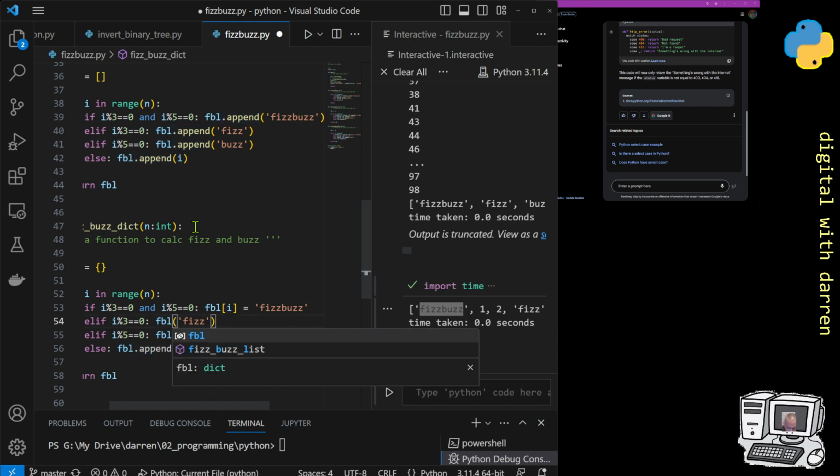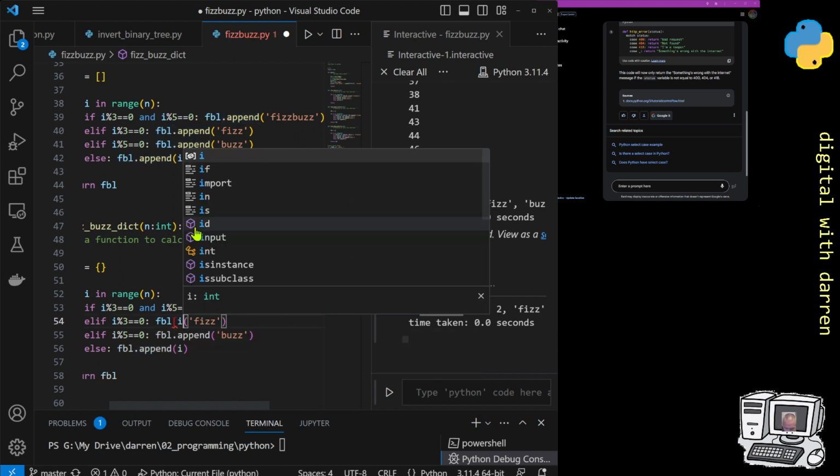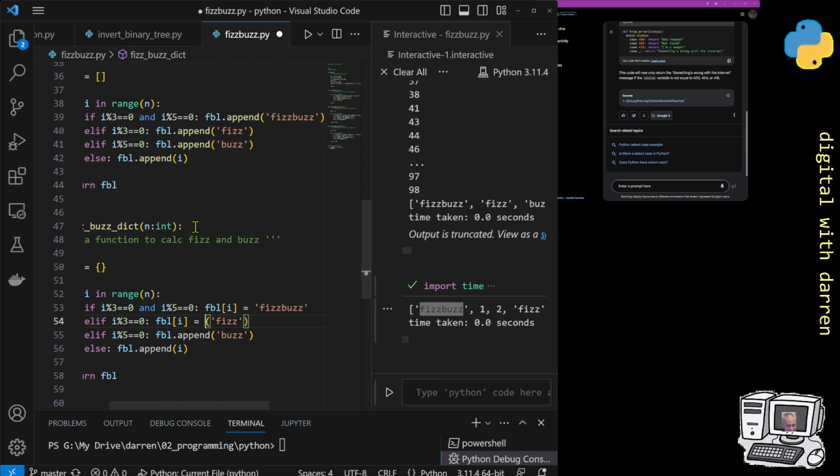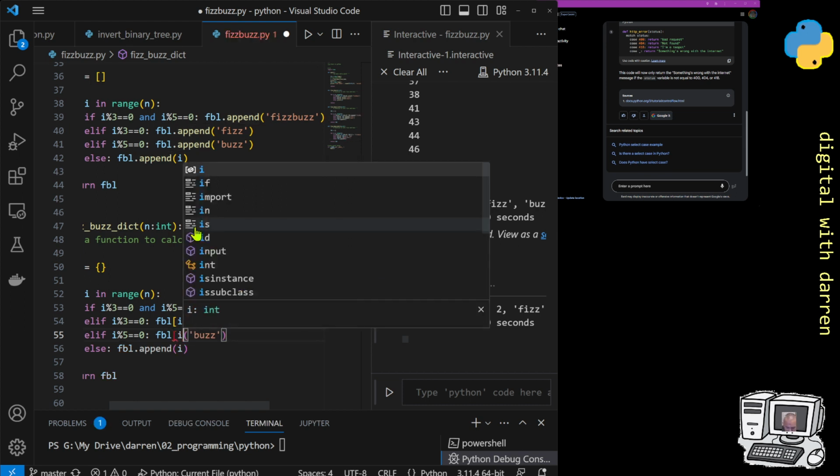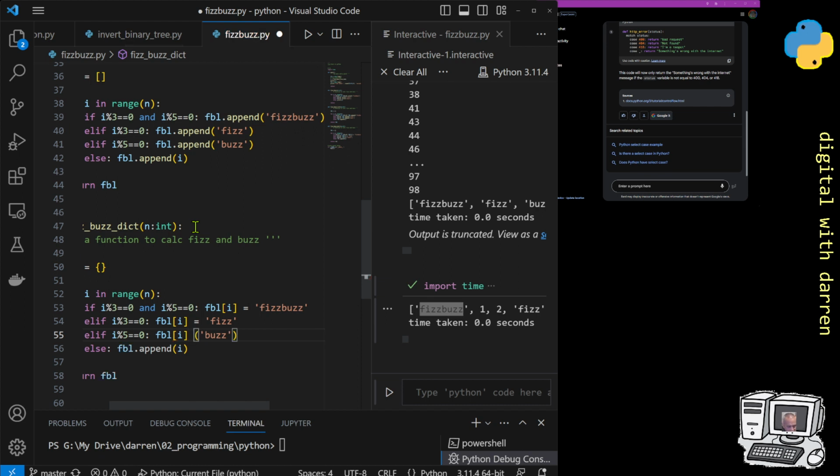So FBL i is equal to Fizz, and finally FBL, well, not finally because we've got one more after that, i equals Buzz.